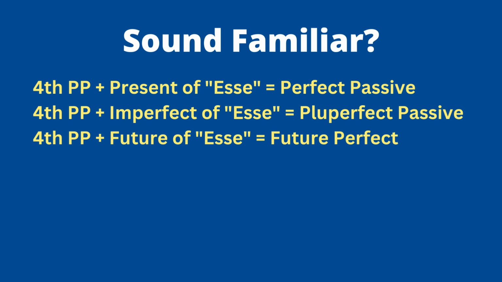If you have the fourth principal part with the present tense of esse, that's perfect passive. The fourth principal part and the imperfect tense of esse is pluperfect passive. And the fourth principal part going with the future tense of esse, which we're seeing right now, is future perfect passive. So they're all basically following the same formula, but the difference is in the tense of esse going with that fourth principal part, right? I know that's a lot of tense talk and it can feel a little overwhelming. The best way to do this is practice it and see it in context.